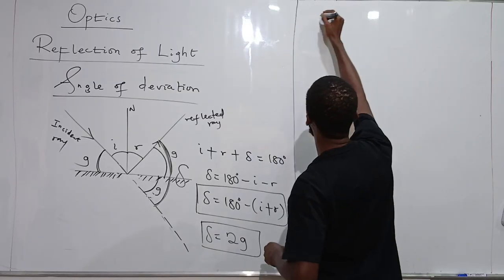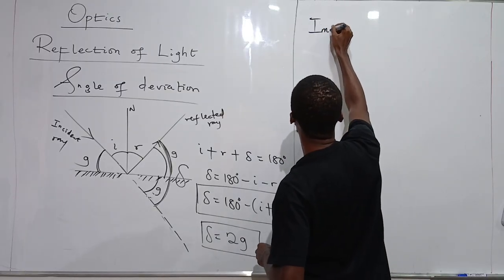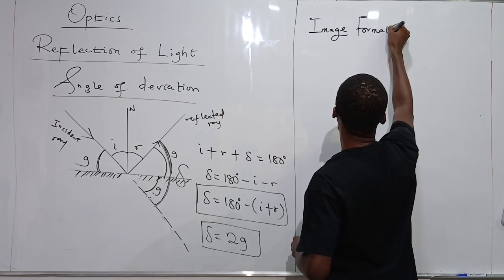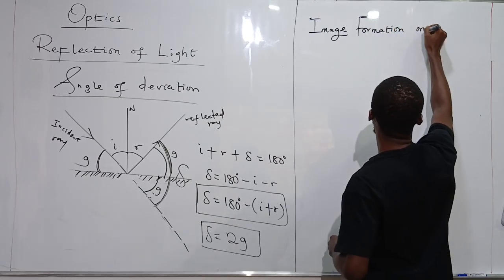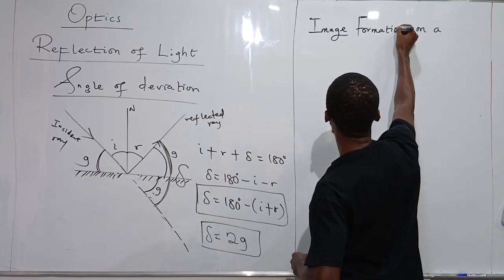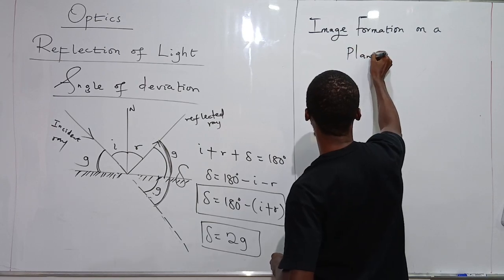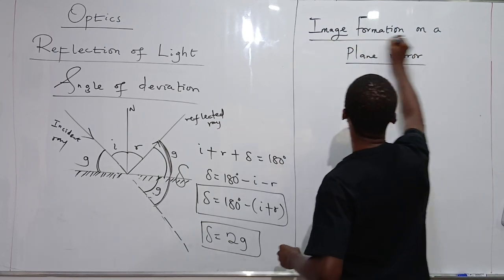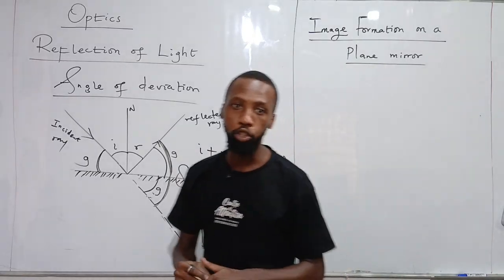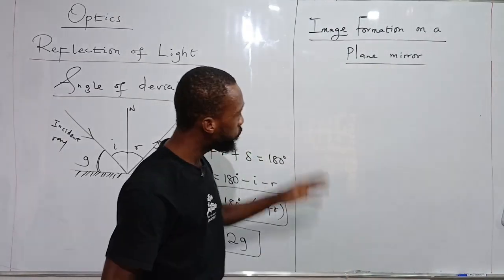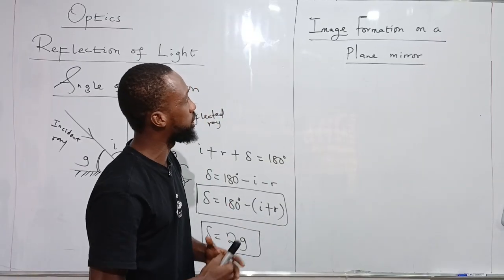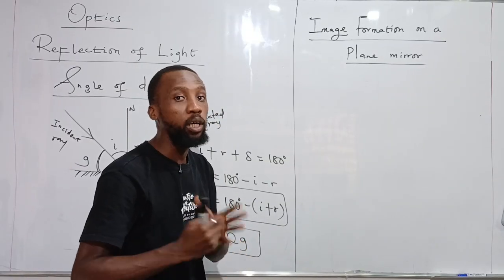The next concept is image formation on a plane surface. Now let me use the plane surface as a plane mirror. What are the properties of the image that will be produced by a plane mirror? Very important to know this. What are the kinds of images that can be formed on a plane mirror?